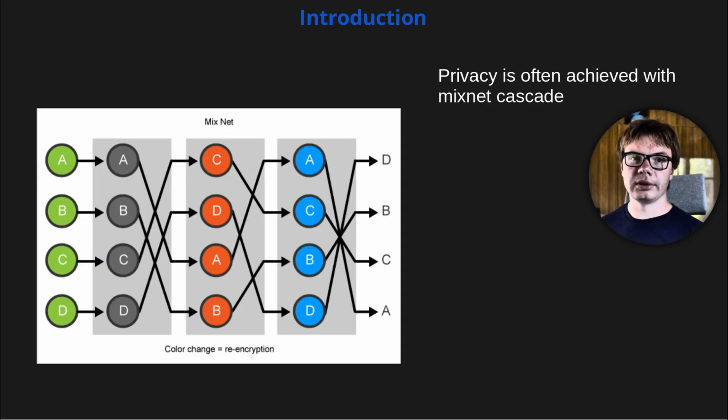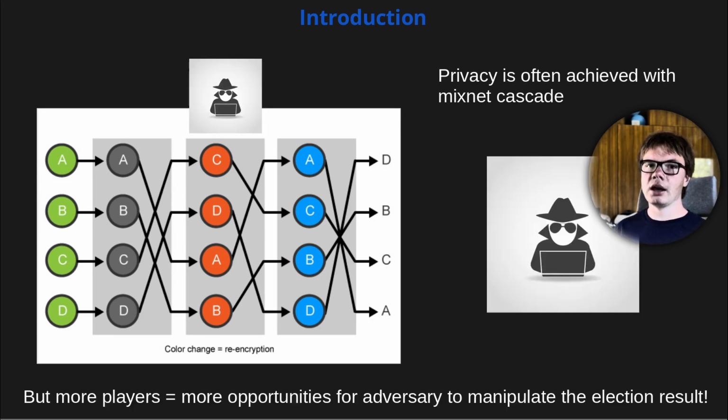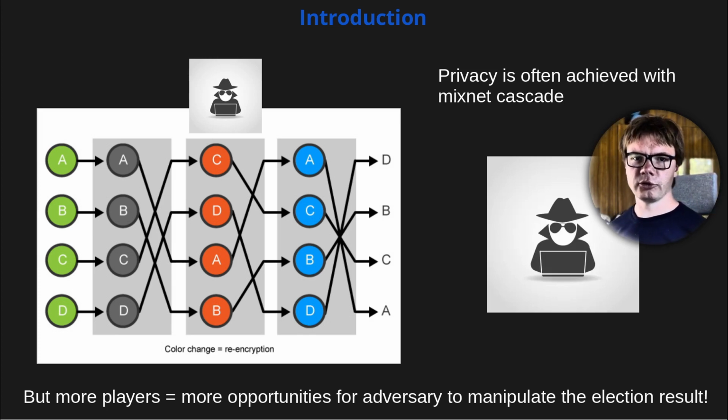In e-voting system designs, privacy is often achieved by employing a mix cascade. As long as one party managing the mix is honest, the link between the voter and the vote remains secret at all times. However, as we introduce more players to the game, we make it easier for an adversary to come in and manipulate the election result. One way to get out of this security nightmare is to make parties accountable with zero-knowledge proofs of shuffle.